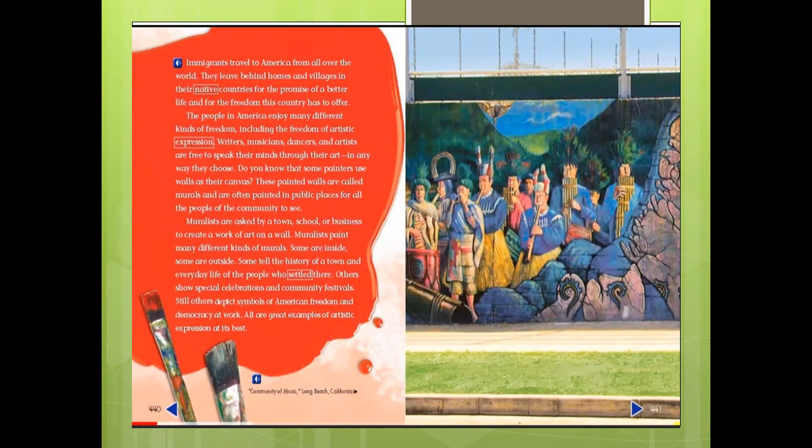This is the first mural that we see here, and we see that a group of people are making music, because music is also a way of expression. If something exciting is happening, the music will be louder and brighter and exciting. If something sad is happening, the music will be slow and in a very low voice, and it will be kind of sad, which will make everyone sad. So music is also considered to be a part of expression.